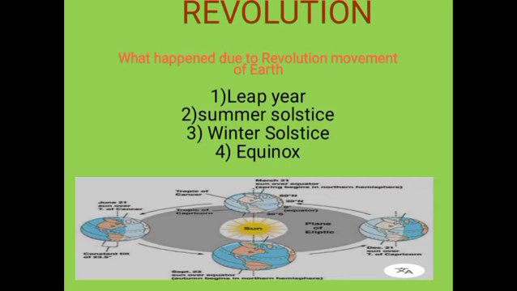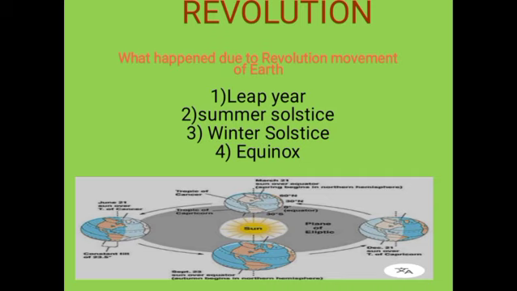And finally, equinox. Actually, on 21st March and 23rd September, direct rays of the sun fall on the equator. At this position, neither of the poles is tilted towards the sun, so the whole earth experiences equal days and equal nights. This is called equinox.